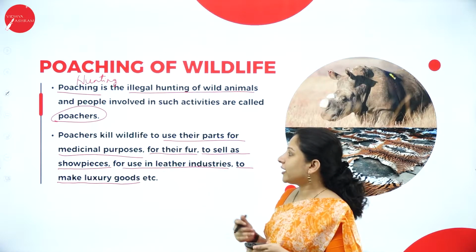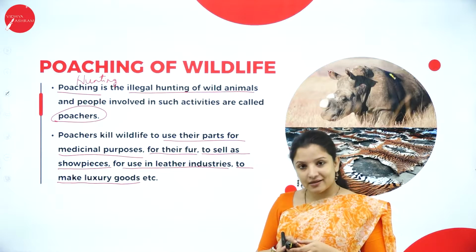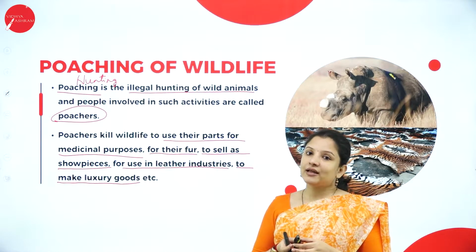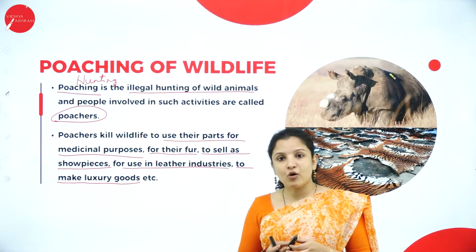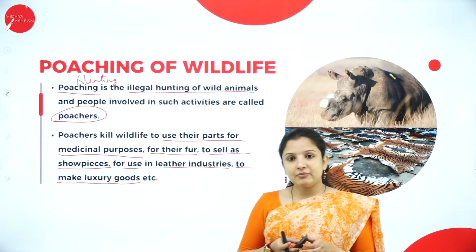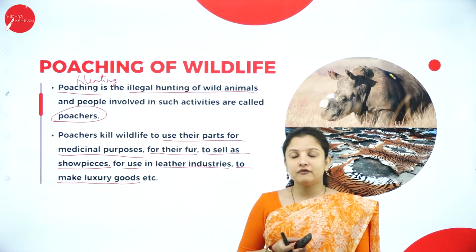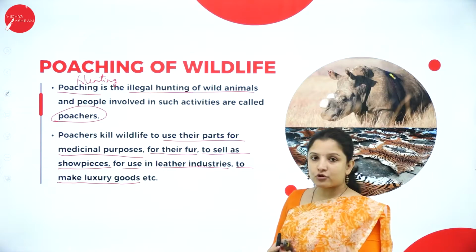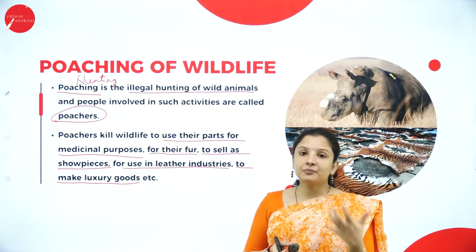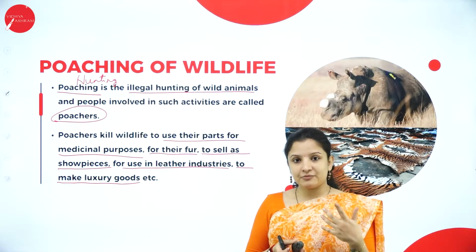So poaching, for recreational purposes as well as to make money, will eventually lead to a decline in the population of that particular animal. And if it is not taken care of, or if strict laws and measures are not put in to prevent poaching, then it can lead to complete loss of that particular animal species.